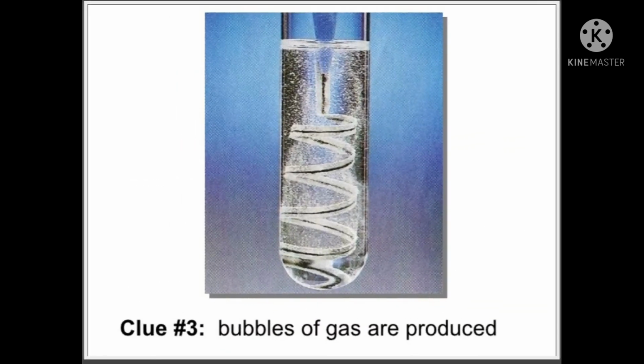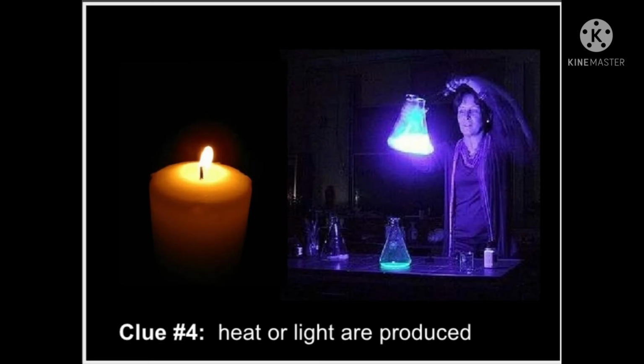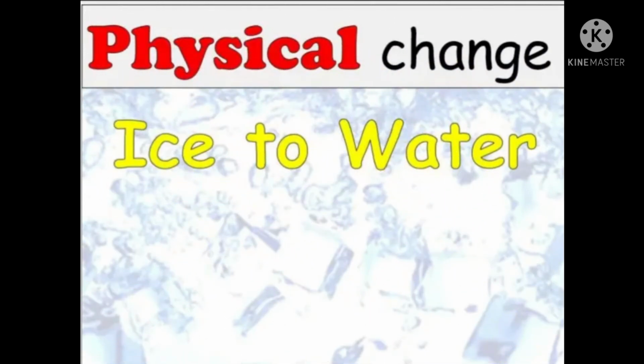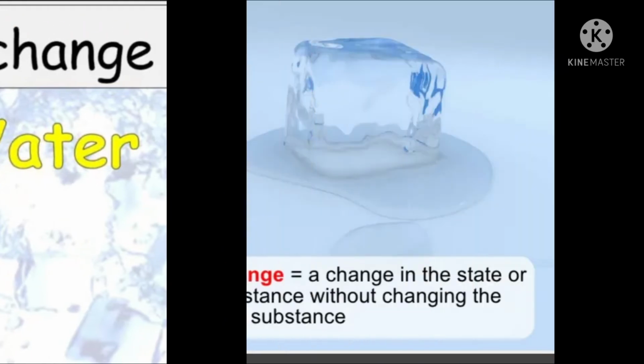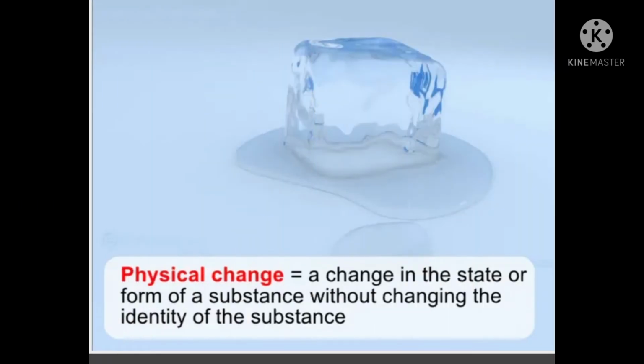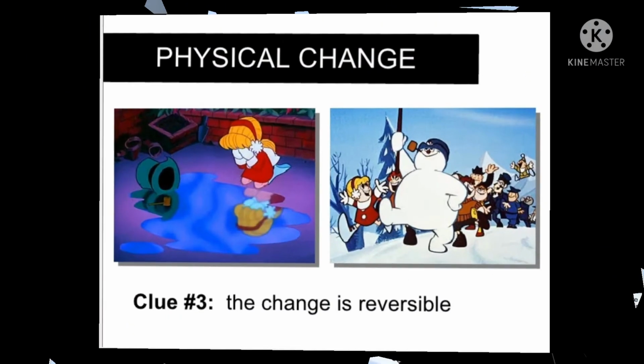Formation of precipitates. Bubbles of gas are produced. Change in temperature. An example of physical change is ice to water. Only the state of water changes; the properties of the water molecules remain the same. So, physical change is the change in the state or form of a substance without changing the identity of the substance.